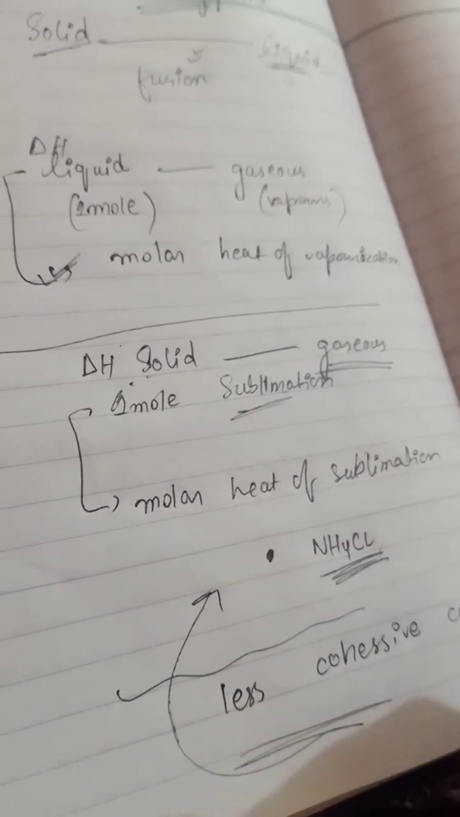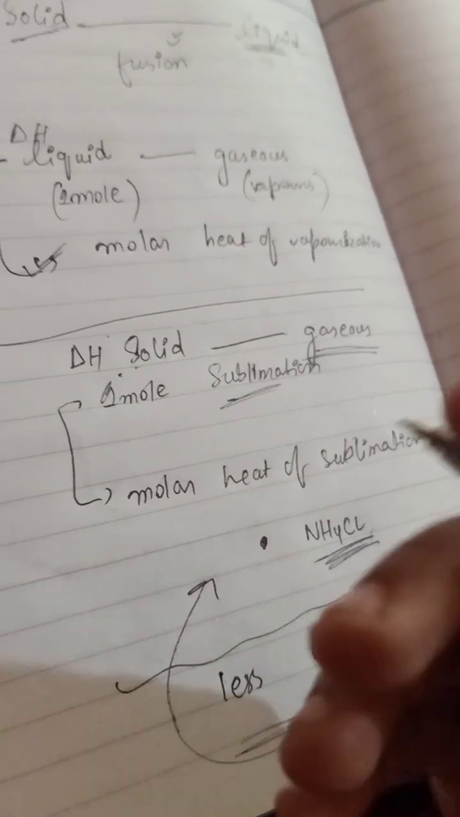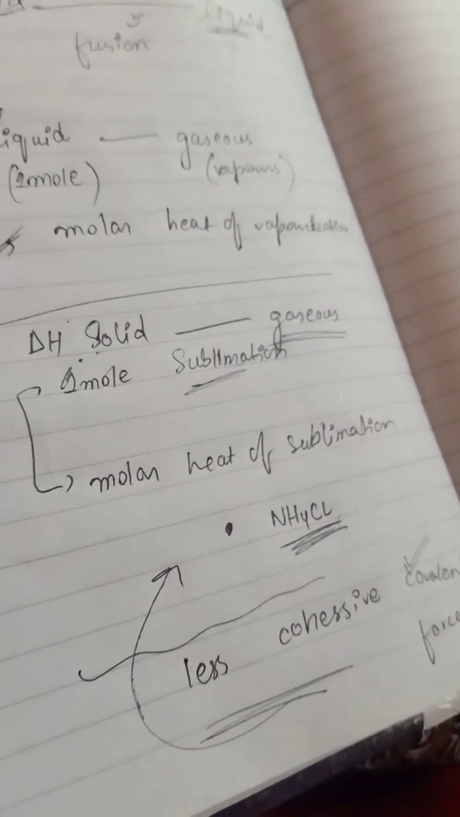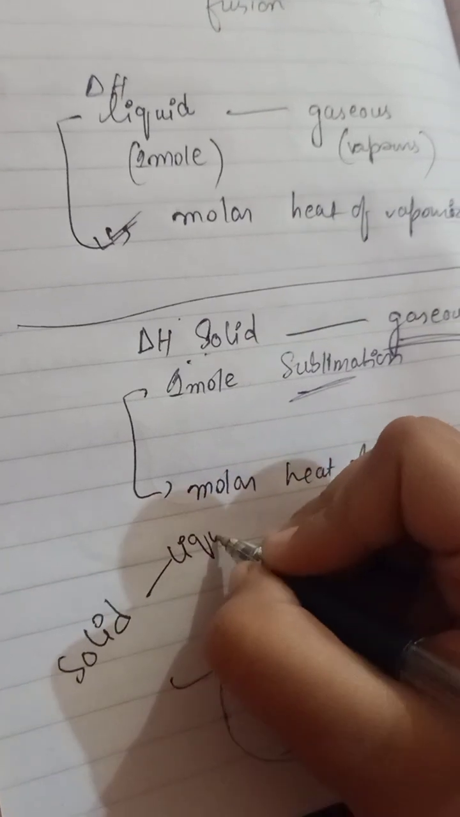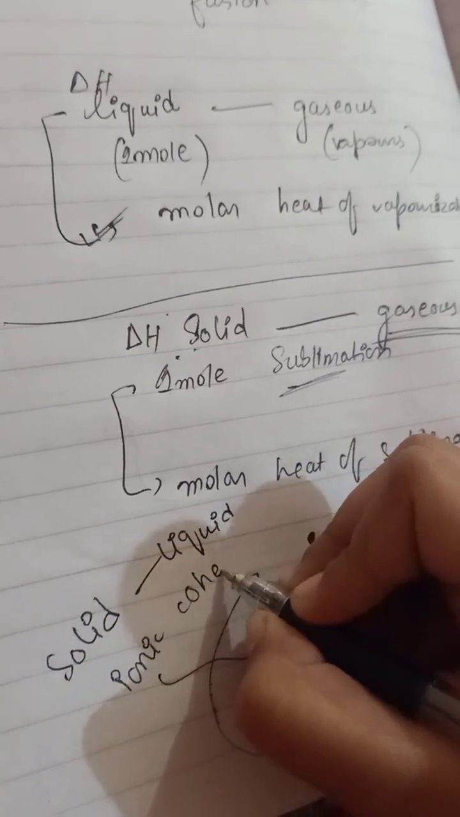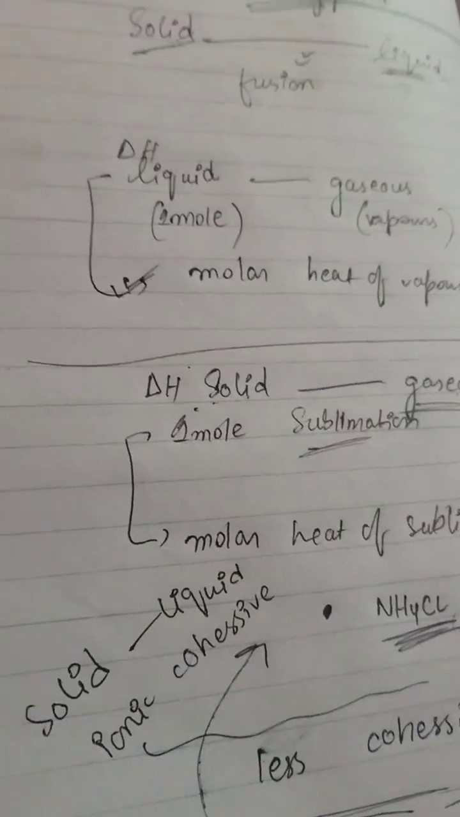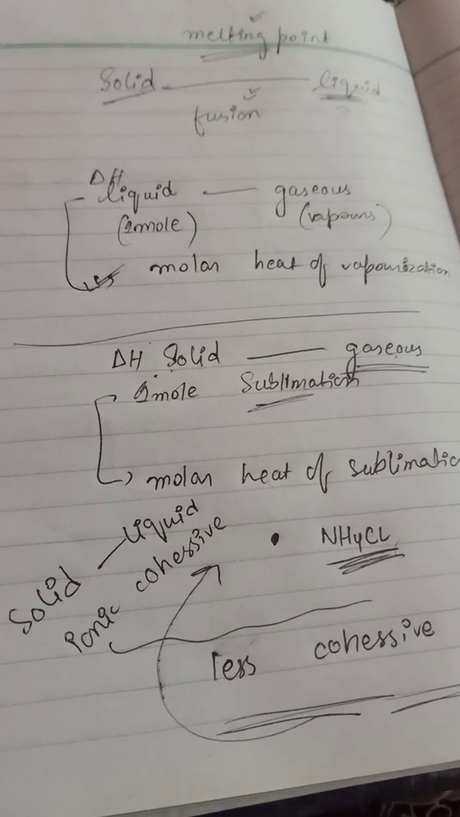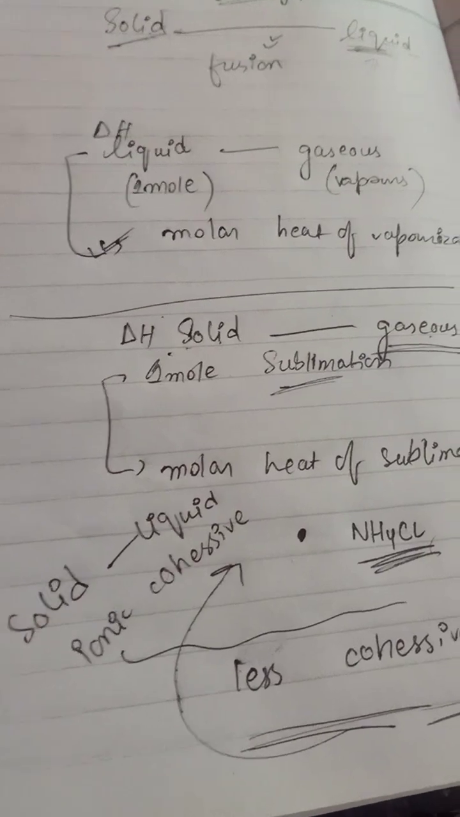If we talk about stronger cohesive force, ionic cohesive force is stronger, but covalent is weaker. A solid changes into a liquid just because it has stronger ionic cohesive force. But those with weaker force convert directly into the gaseous state without the liquid state. Okay, so this was about some points about the melting point.